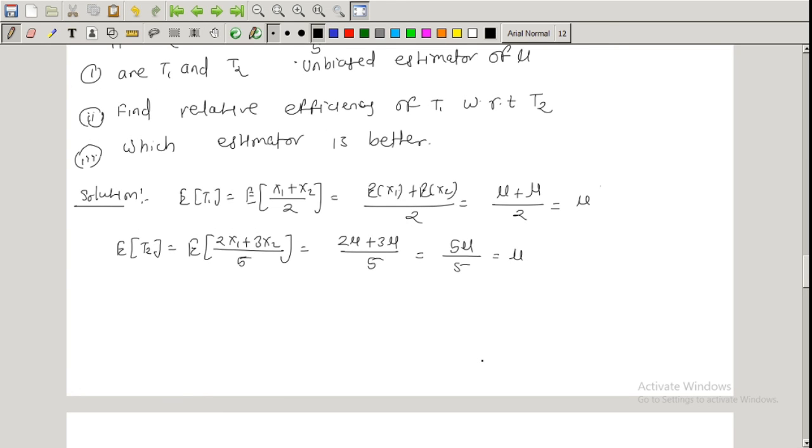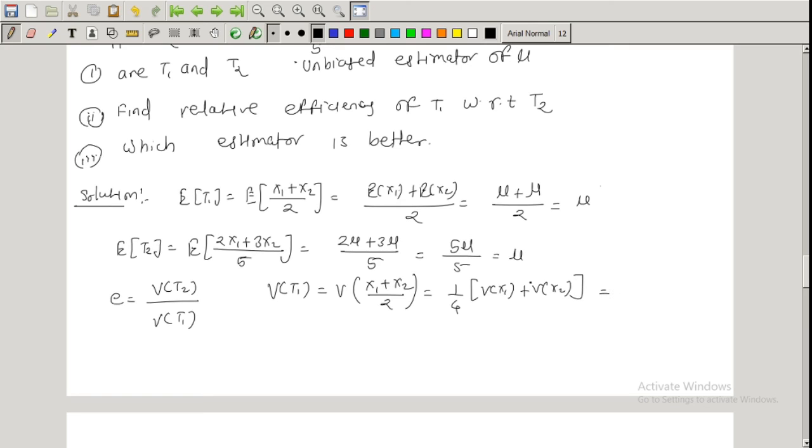To find the relative efficiency of T1 with respect to T2, E is equal to the variance of T2 divided by the variance of T1, because T1 and T2 are unbiased estimators. So to get the variance of T1, which is equal to the variance of (x1 plus x2) divided by 2, which is equal to 1 by 4 times (variance of x1 plus variance of x2).